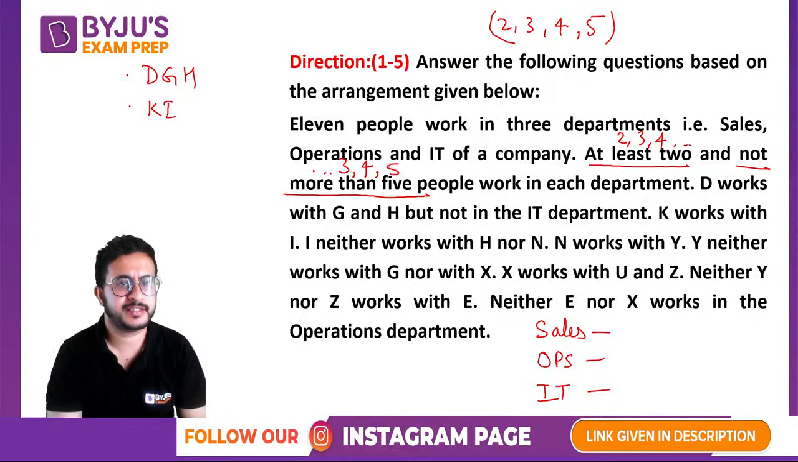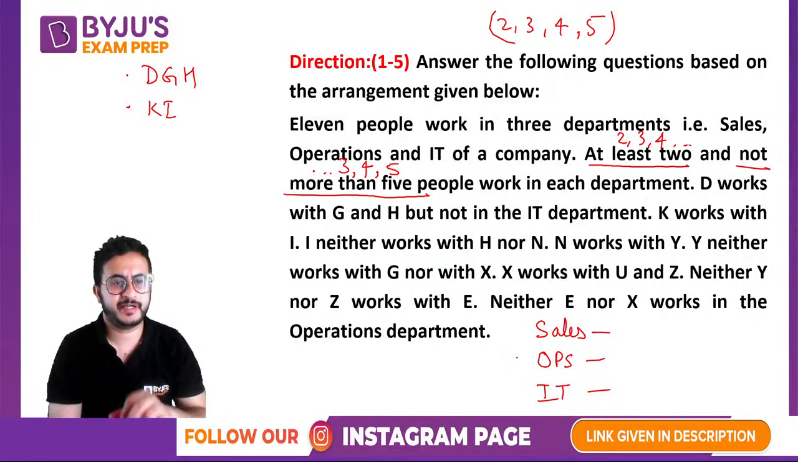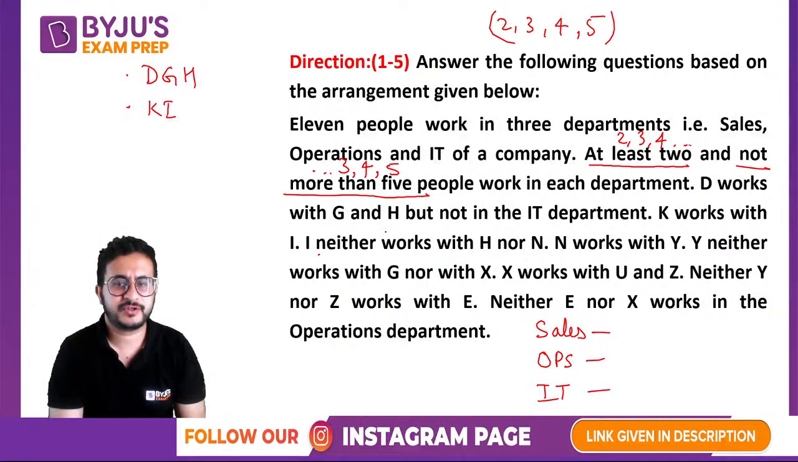So there is one department, this is the second department. We do not know which particular one, but since I does not work with H, it will be a different department. Then we have N works with Y. Now I does not work with N, right? So NY is another department. That could be this department also, right? Y neither works with G nor with X. So this is the third department because Y does not work with G. Are you getting this? So there are 3 departments.